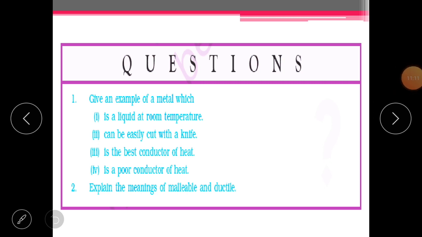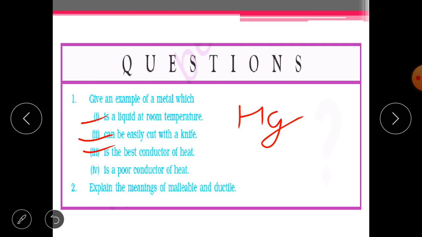Now we have discussed metals and non-metals. We have differentiated them on the basis of their physical properties. At the end of this video, I am asking questions so that you can evaluate what you have learned so far. Question 1 says, give an example of a metal which is liquid at room temperature. Very easy task for all of you. You can easily say it's mercury and the symbol is Hg. Next, can be easily cut with a knife. The answer is all alkali metals, as you have heard, like sodium and potassium. Next thing, best conductor of heat.